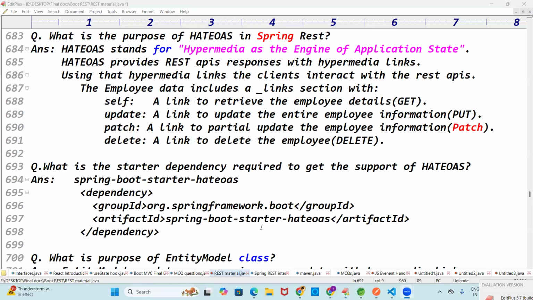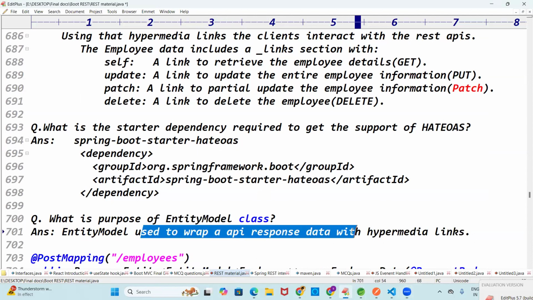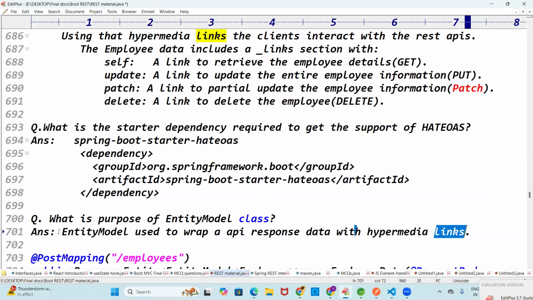That is called HATEOAS. And we have the entity model, guys. We have the entity model used to grab the API response into hypermedia links. This is the only class important for us. What class is here? Entity model.